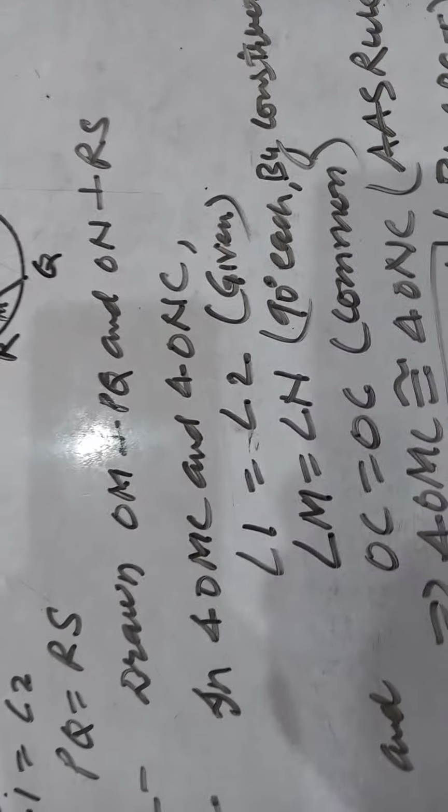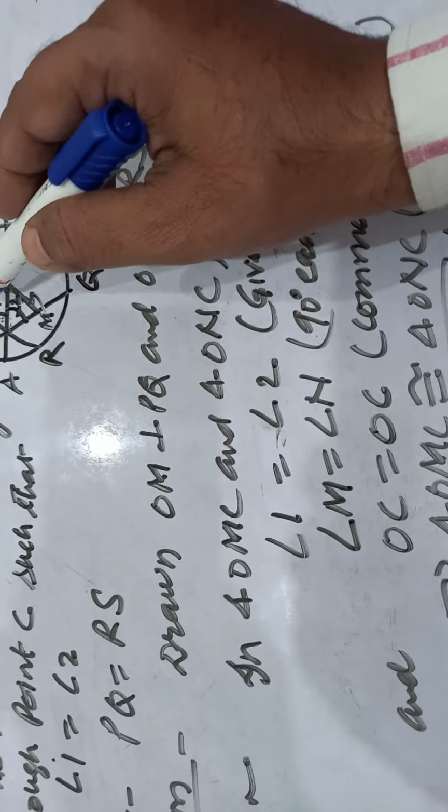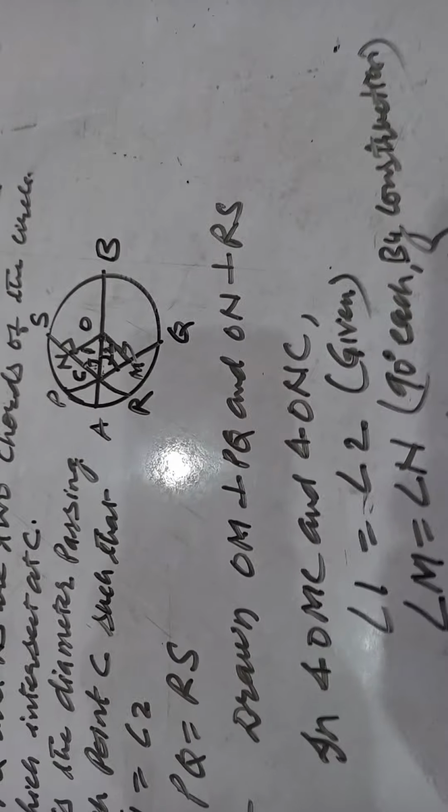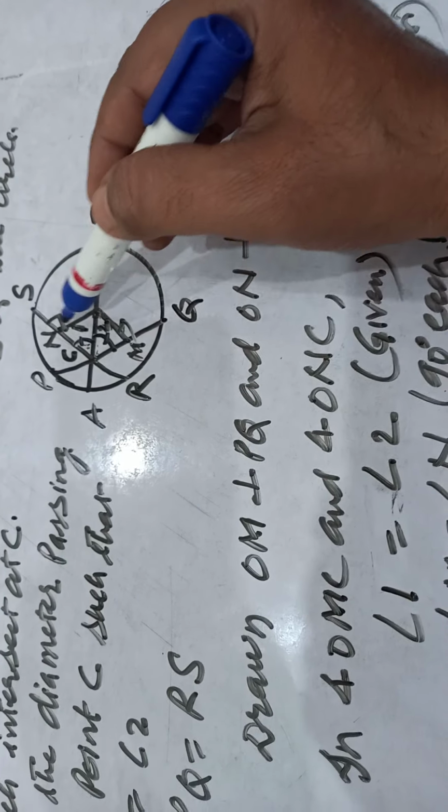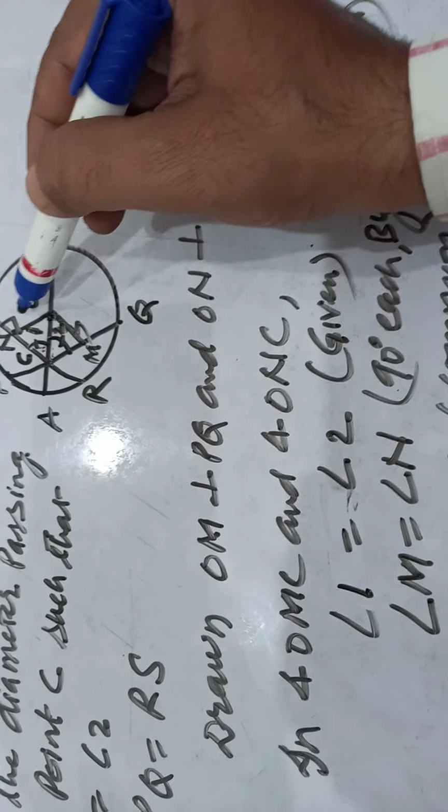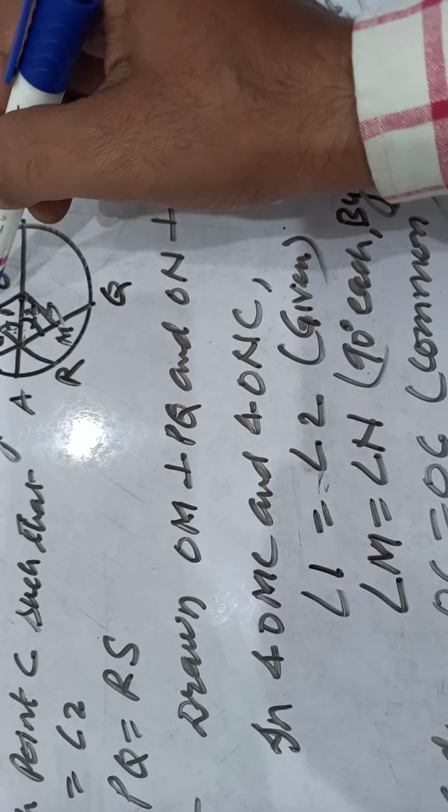See, OM is the distance of the chord from the center. OM and ON are the perpendicular distances of the chords from the center.